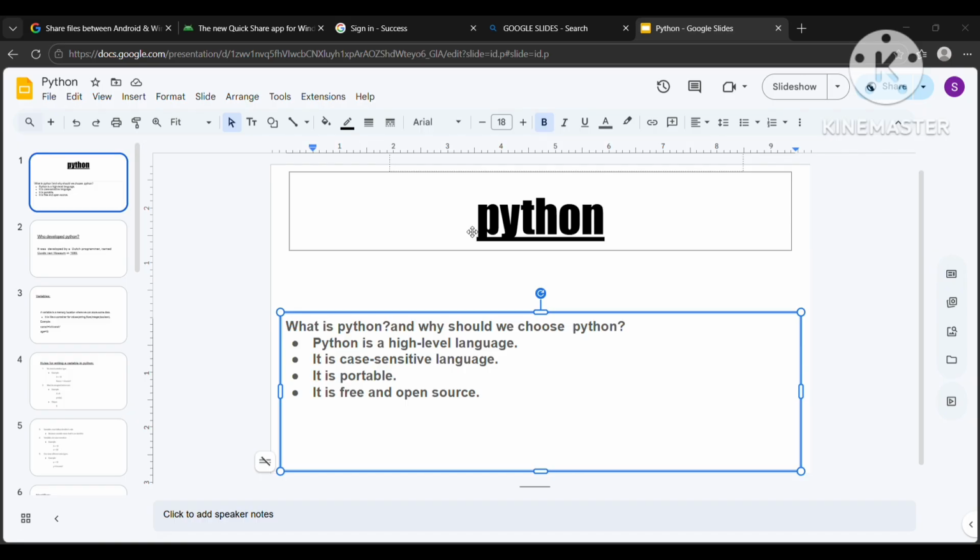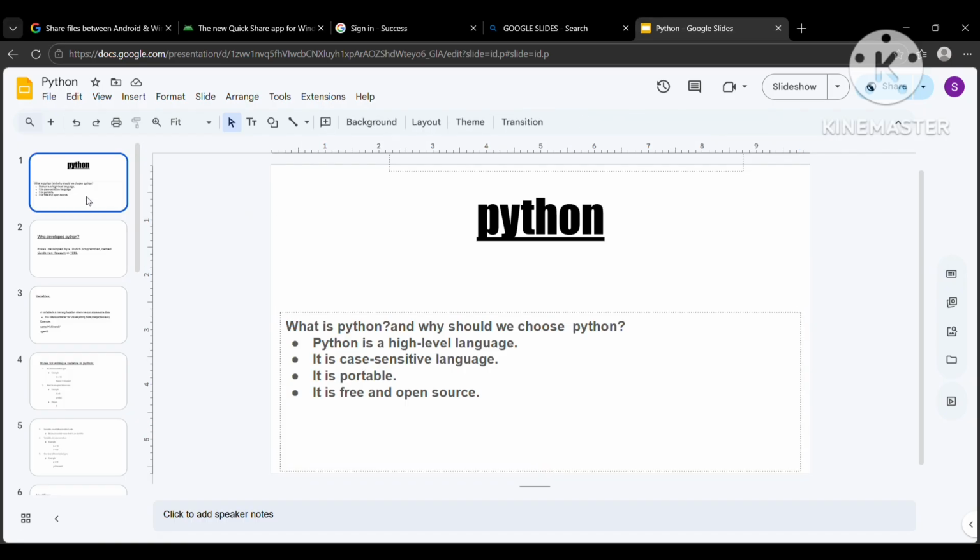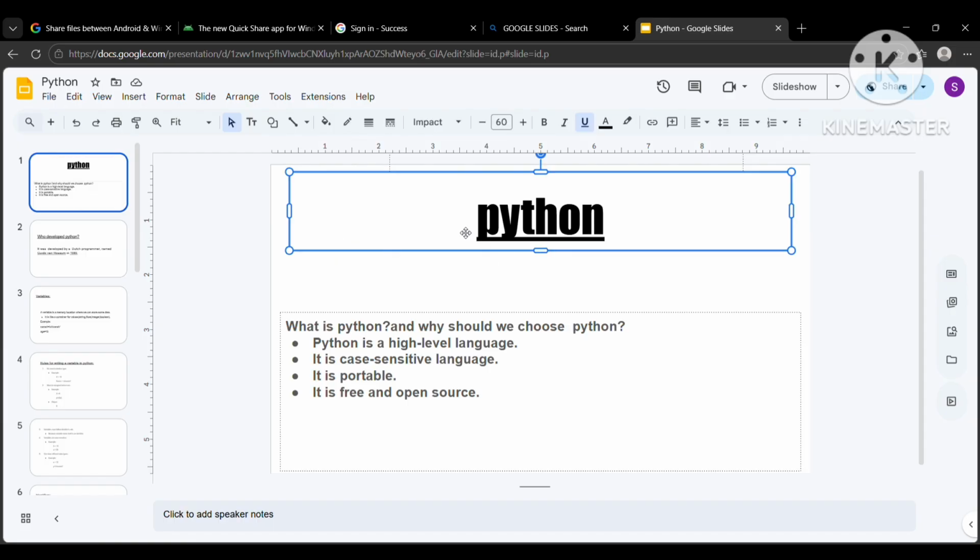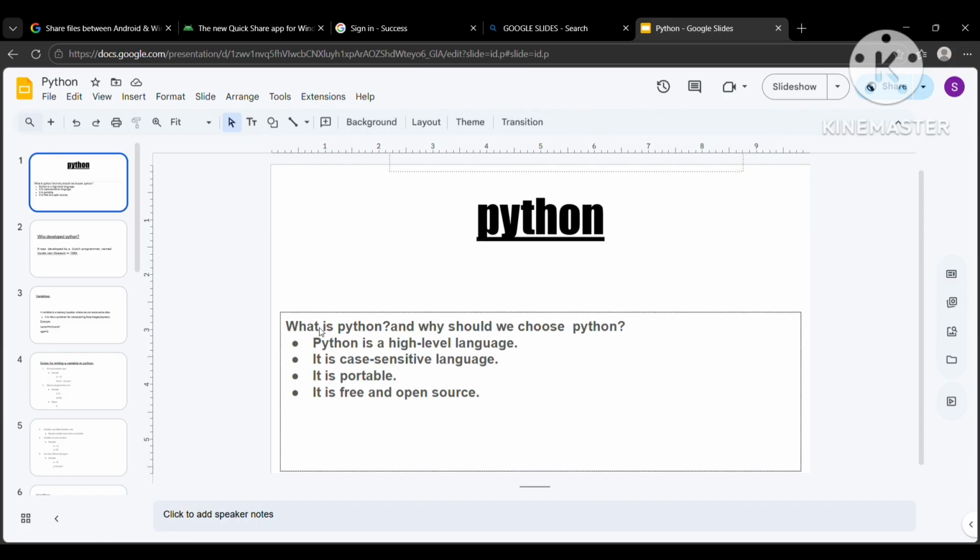Lecture, that is Python. So this whole playlist will be of Python. So I'll be starting Python from today onwards. So what is Python and why should we choose Python? So Python is a high level language. You guys might be wondering what is a high level language and what is a low level language.